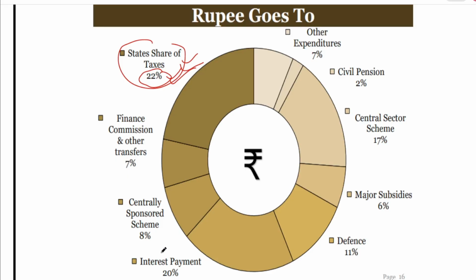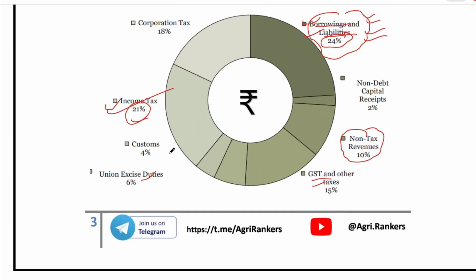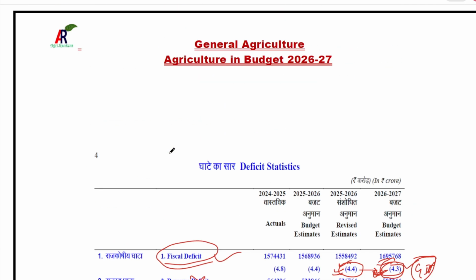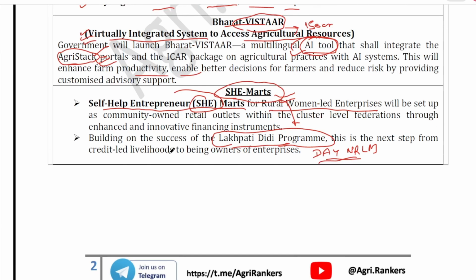After that, interest payment is another big chunk. You have taken a loan, so you have to pay the interest. So 20% of the money goes in interest payment only. Then defense and other expenditures. Is agriculture there or not? No agriculture, so this is not that important. That's all, this is all about the budget. We have studied the initiatives, allocations, and everything.